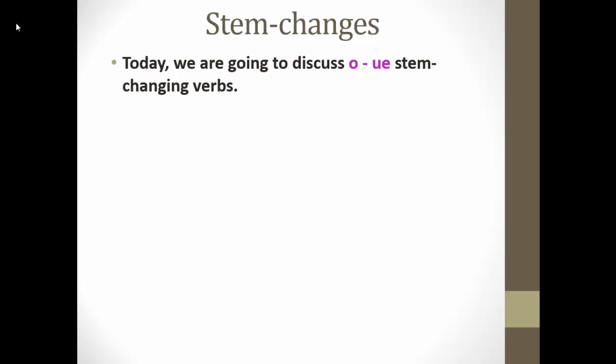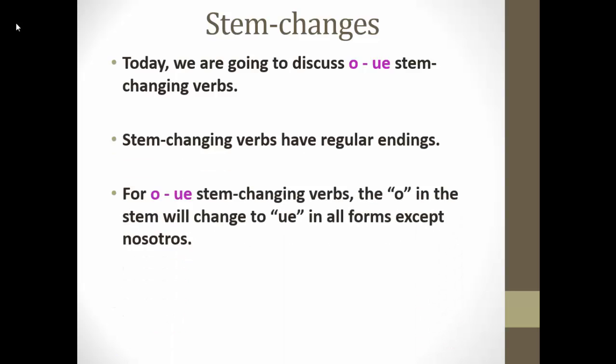So we're going to discuss O to UE stem changing verbs at this time. So stem changing verbs, remember, have regular endings. So AR verb endings would be o, as, a, amos, an. ER verbs would have endings like o, es, e, emos, en. And IR verbs would have o, es, e, imos, en.